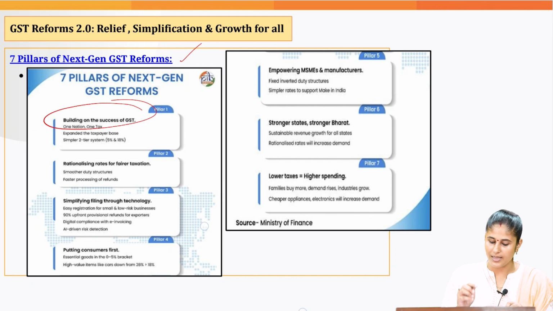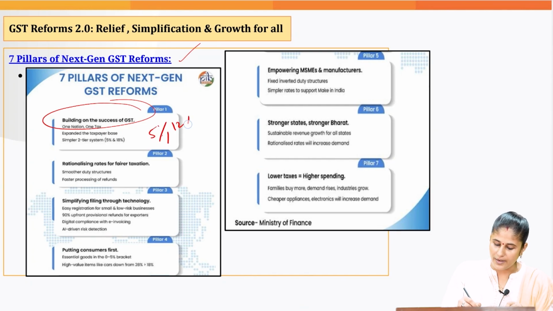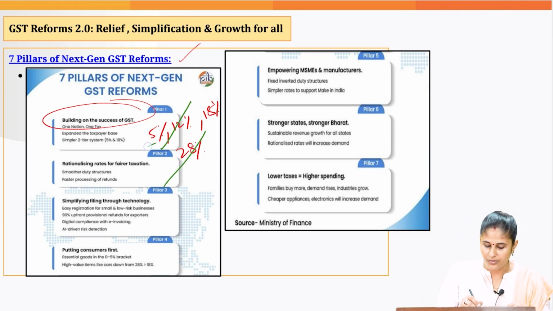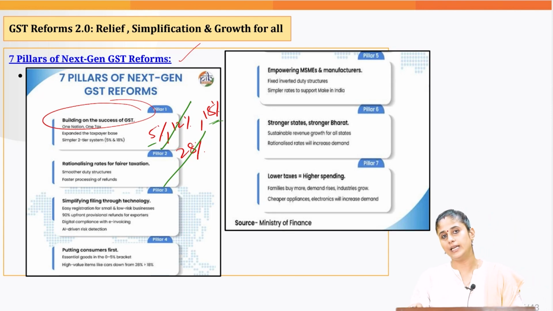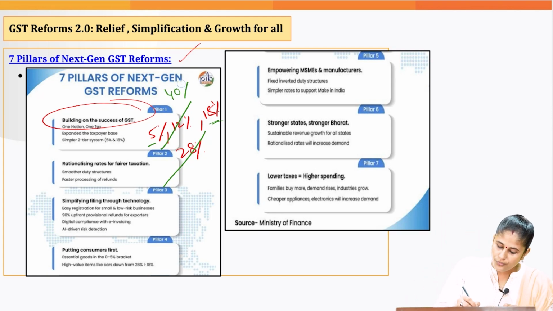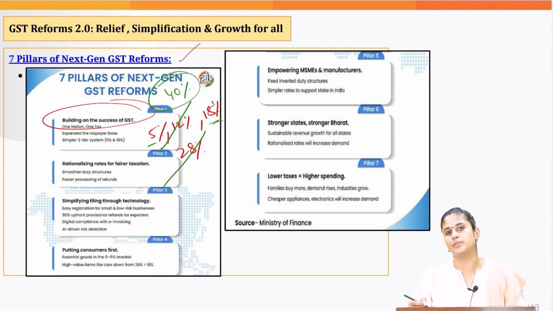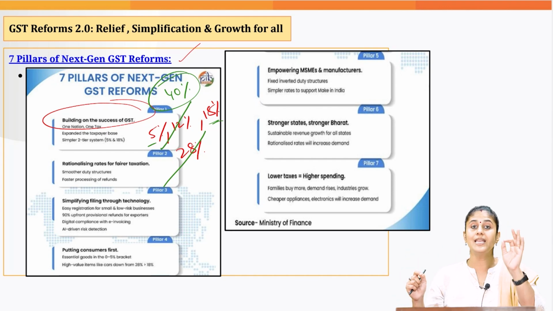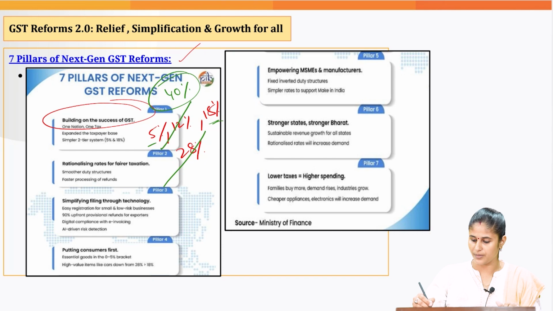Previously we had 4 slabs, that is 5%, 12%, then we have 18% and 28%. So what we have done now, we have done away with these 2 slabs and we are left with these 2, 5% and 18%, and a new 40% tax slab has been introduced, which would be imposed on luxury and sin goods. Sin goods, for example, pan masala, tobacco products, etc.